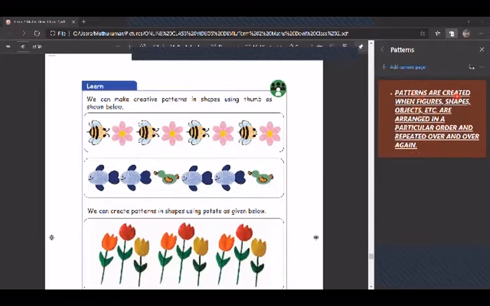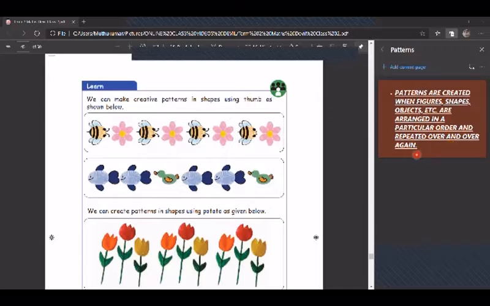They are created when figures, numbers, shapes, or any objects are repeated over and over again in a particular order.